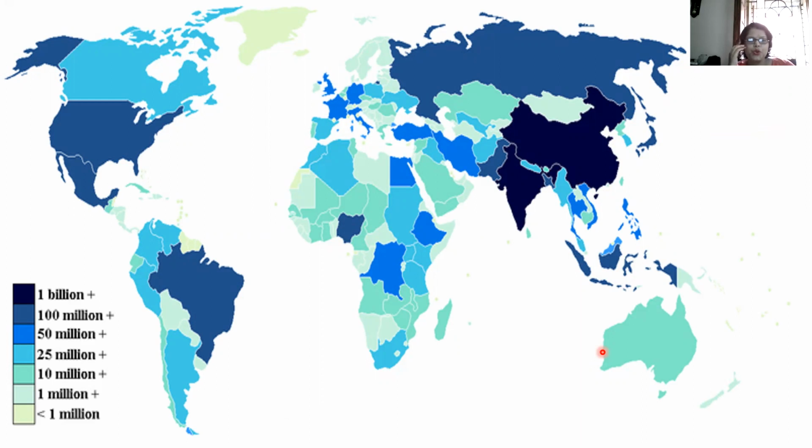Can you find your own country over here? Where is India? This dark blue shade: 1 billion plus population. Match the colors with the population.